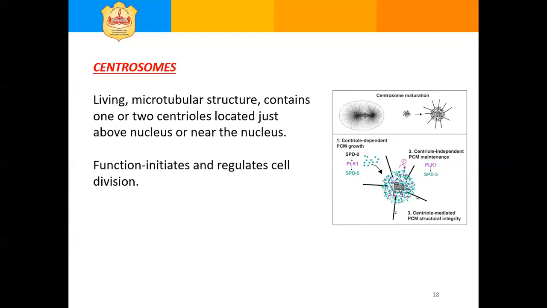It is a living microtubular structure and consists of two minute dot-like structures called centrioles. It helps in the formation of spindle fibers during cell division, and it initiates and regulates cell division.